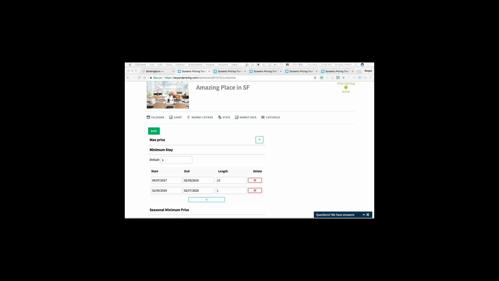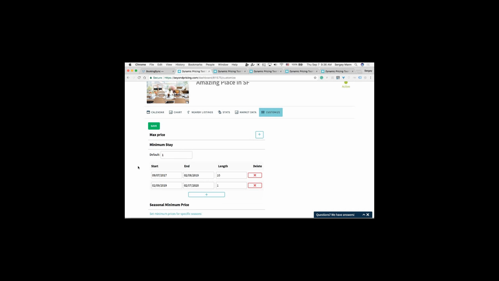That's a great question. If you have minimum stays, you will want to set those on BeyondPricing, just because those are tied to your prices. Because of that, they need to be set on our end so we can send that to BookingSync correctly. If you start using BeyondPricing, just make sure you set those right here, and then we'll automatically push that. Any changes that you make on BookingSync with the minimum stays, we will override. This is the default, what we have generally. And if you want to set this to a higher amount for maybe Christmas, then that's how you can do that. But yes, you will want to set that on here.